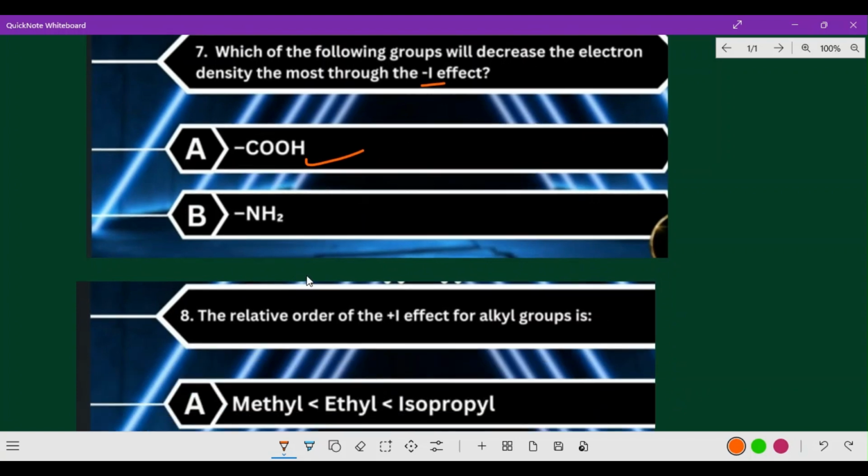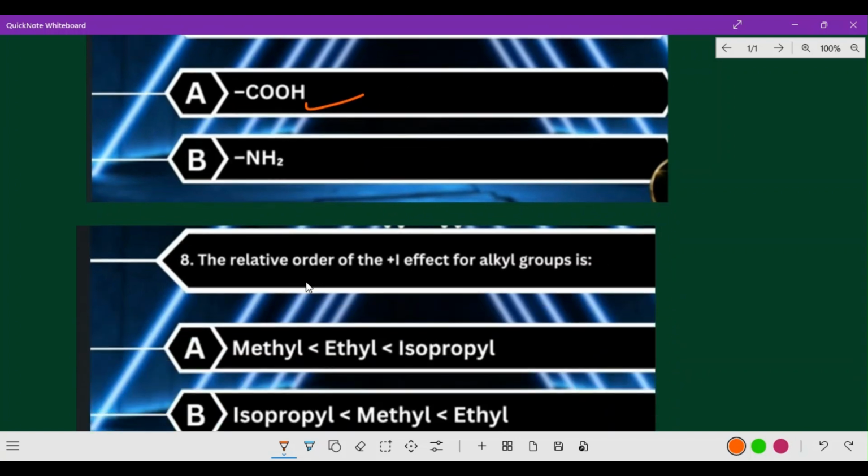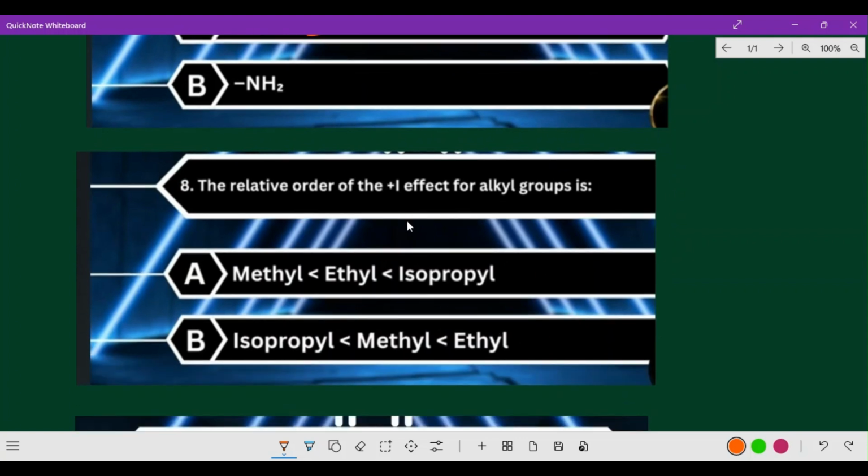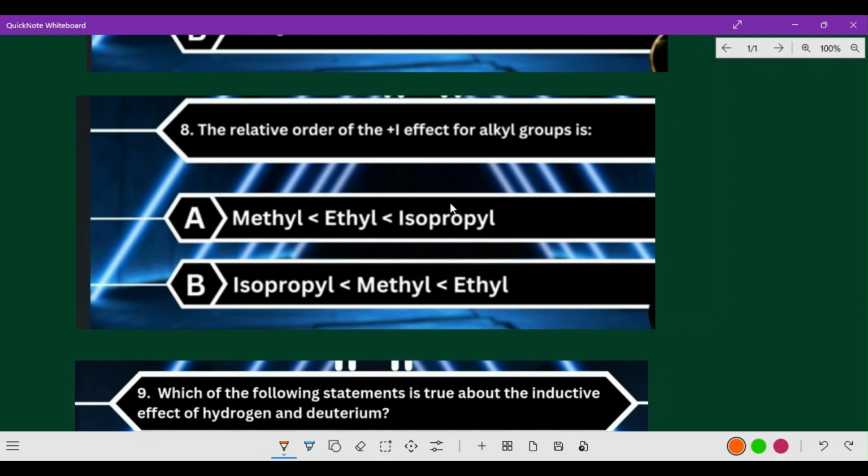Okay, now next one, the relative order of the plus I effect of alkyl groups. Just now we have gone through alkyl groups, the same question asked in a different way. Methyl, ethyl, isopropyl, or isopropyl, methyl, ethyl. Which is the correct option? Here they put it in a different way. That means tertiary, secondary, primary only.